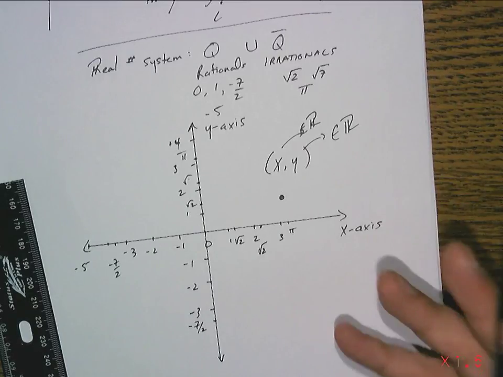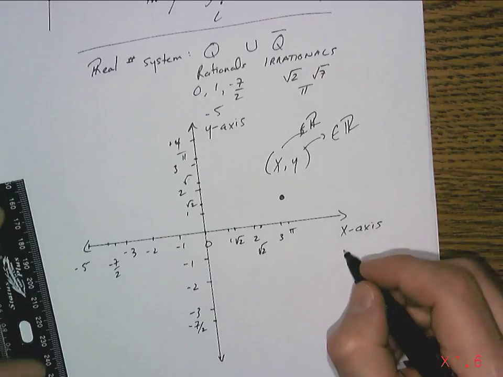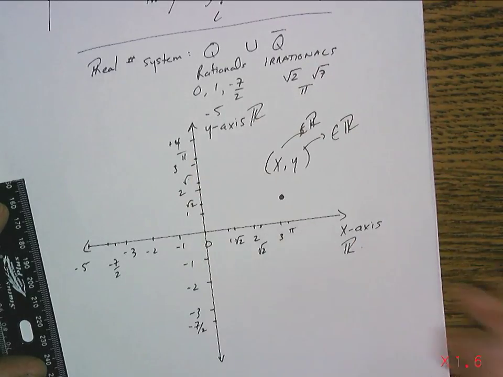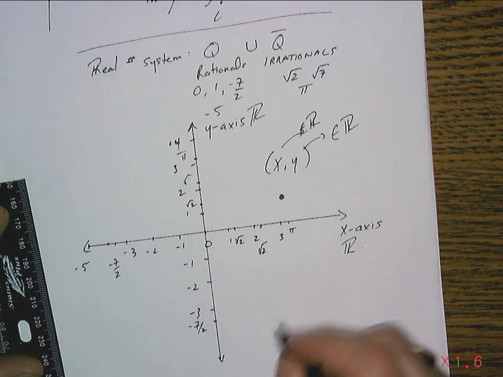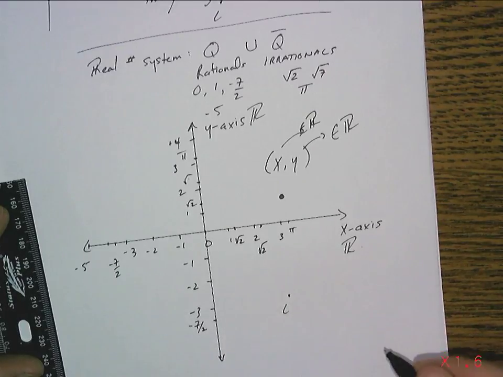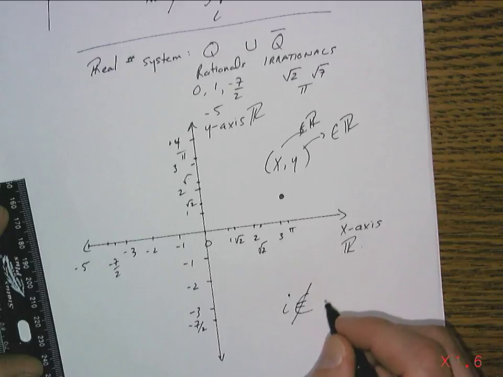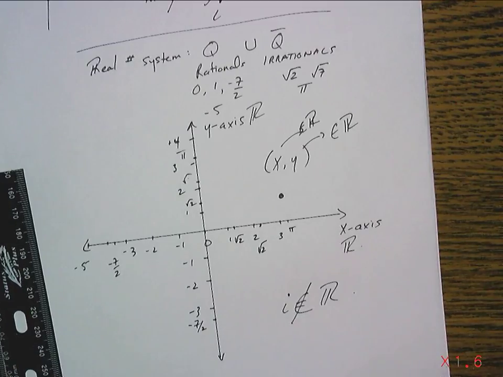And René Descartes, the plane he made up is called the Cartesian plane, and by definition it's made up of a real number line here and a real number line here. That by definition, there's no talking about that. So that leads us to a problem. Where are we going to put i? Well, i is not a member of the real number system, so it can't go on here. Basically, i has no place on here. You're not allowed to put it anywhere on there. This has nowhere for i.